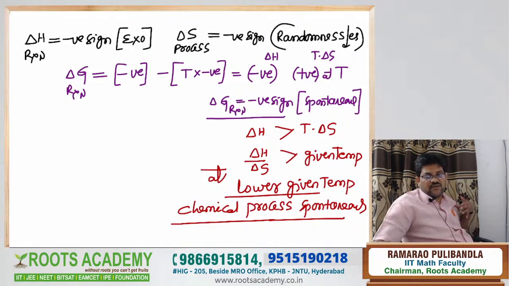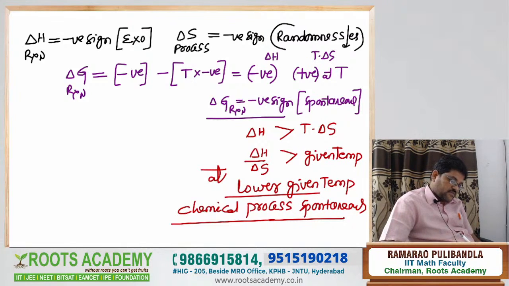Jayant, what is the doubt? Sir, can you tell the equation again? Brother, what is the equation? Delta G is equal to delta H minus T into delta S. This is the equation, brother.